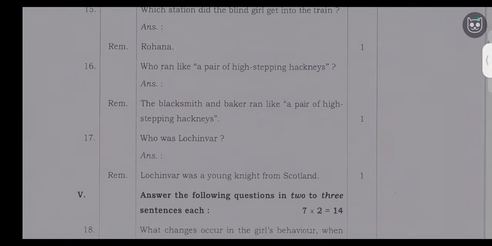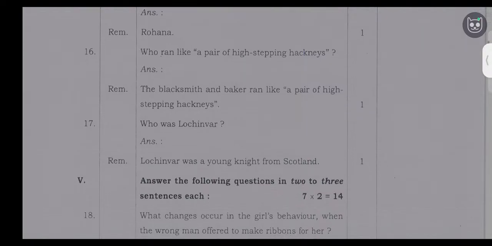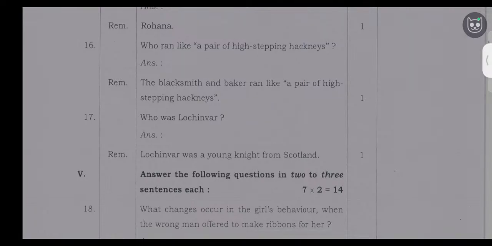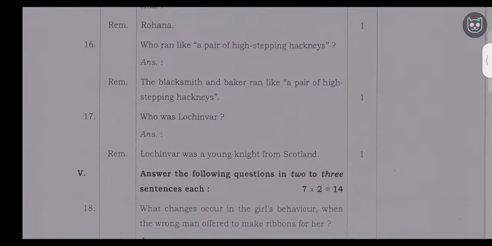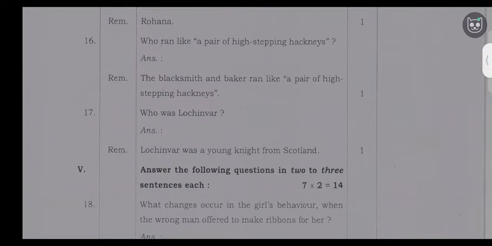Next, fifth main. Answer the following questions in 2 to 3 sentences. 7 questions will be given. Each question carries 2 marks. So therefore, you will get 14 marks. So 18th question. What changes occur in the girl's behavior when the wrong man offered to make ribbons for her?